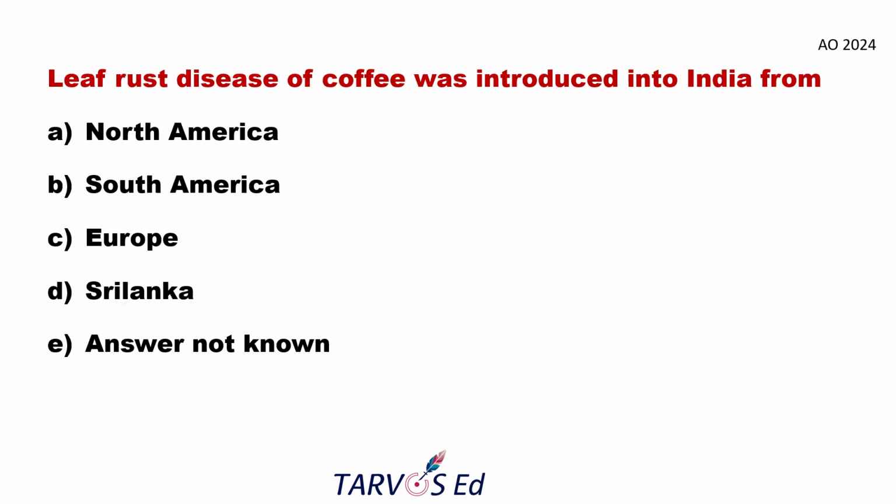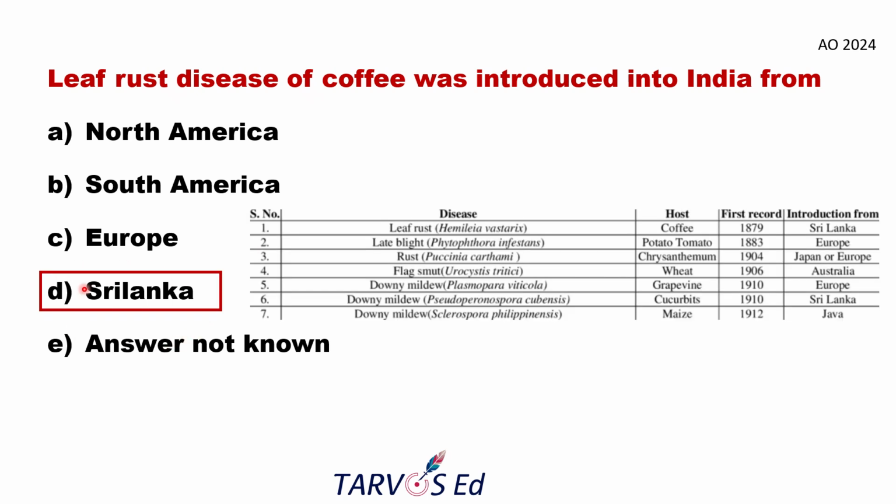Okay. And the next question: leaf rust disease of coffee was introduced into India from. Very few questions will be asked from introduced diseases or introduced pathogens. So the answer will be Sri Lanka. Here I have listed the most commonly asked diseases introduced from other countries into India. For example, leaf rust, which infects coffee, was first introduced from Sri Lanka into India. Likewise, late blight disease in potato and tomato was introduced from Europe.